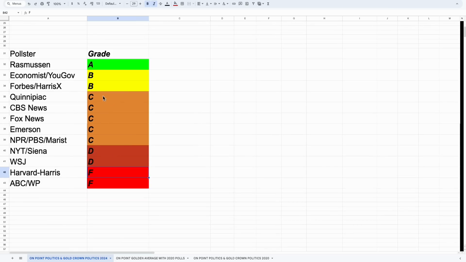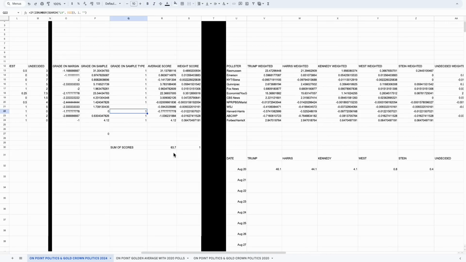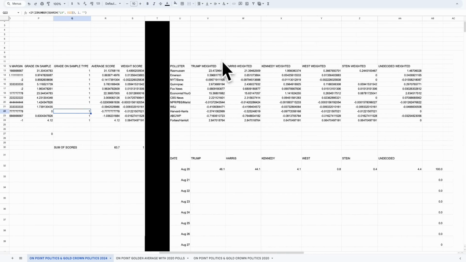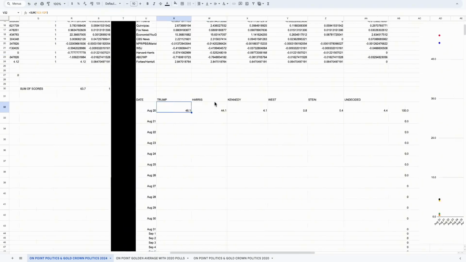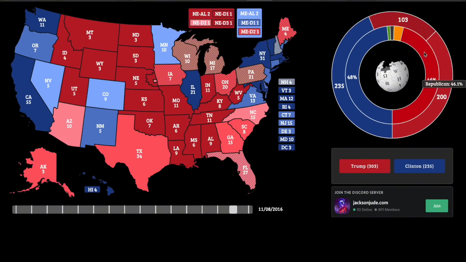Really, everybody's basically at an F, pretty much, except for Forbes, which I think was at a C, but I decided to grade on a curve to be a little bit more fair. And when you weigh everything properly and you add everything up, these are the vote shares that we get, and Trump is up 2 nationally.